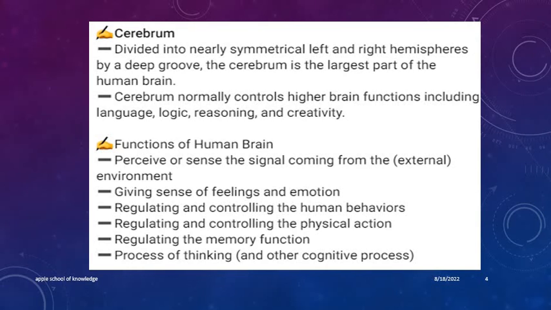Functions of the human brain. Perceive or sense the signals coming from the external environment. Giving a sense of feelings and emotion. Regulating and controlling human behaviors. Regulating and controlling physical action. Regulating the memory function, the process of thinking, and other cognitive processes.